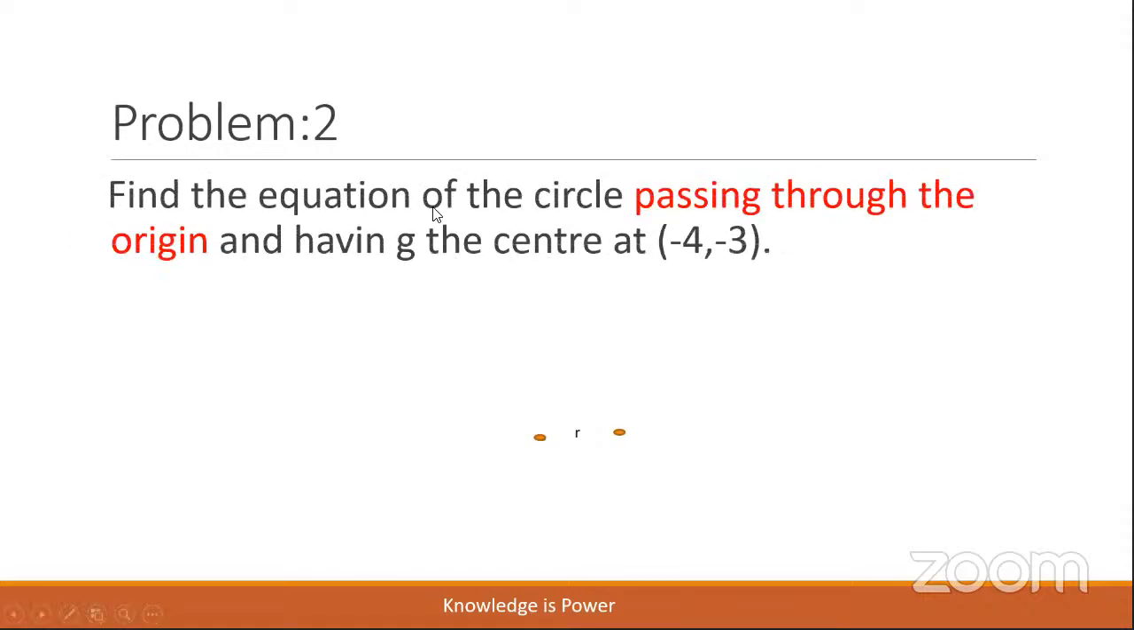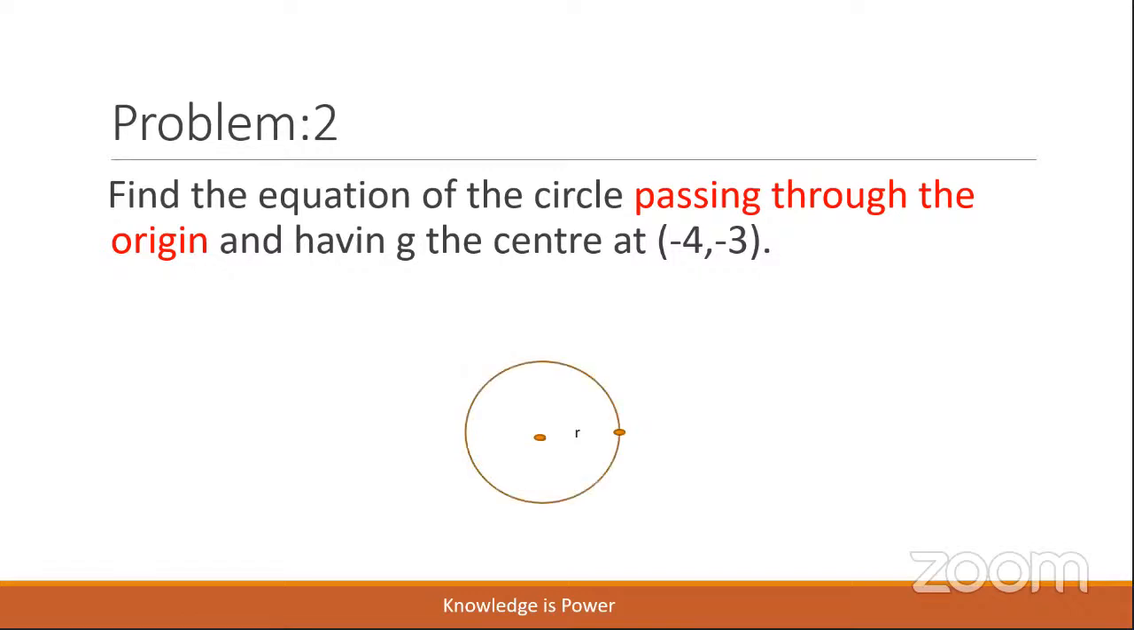Find the equation of the circle passing through the origin and having the center at (-4, -3). In the previous problem, we were given the radius directly, children. But here, we are not given the radius directly, but there is a condition through which we can get the radius. We shall draw the diagram for this question, children.